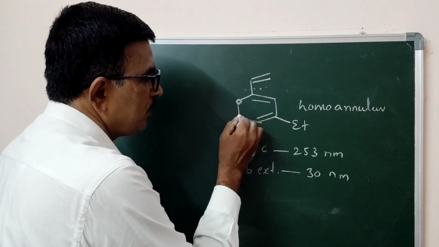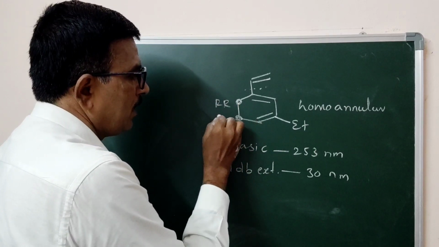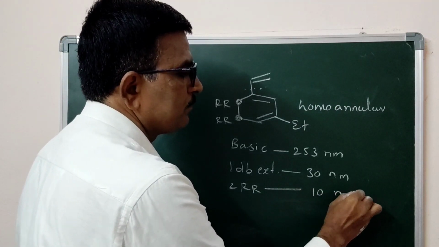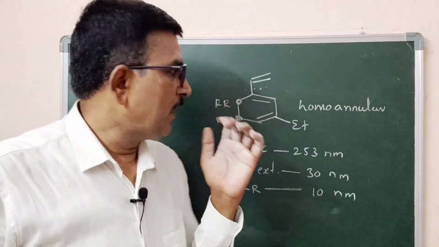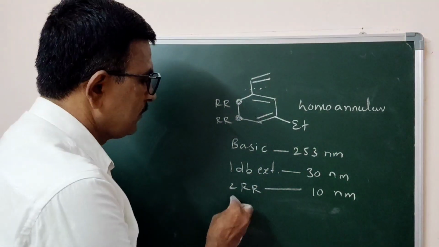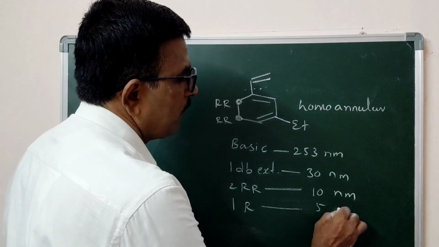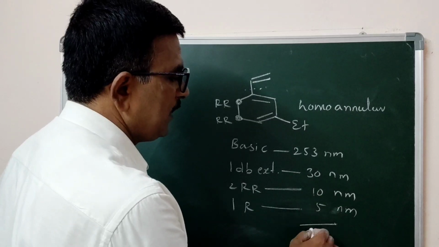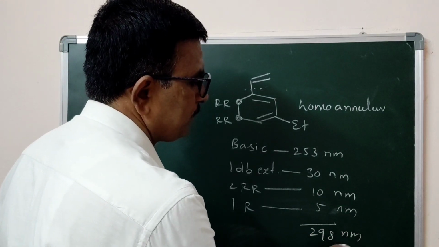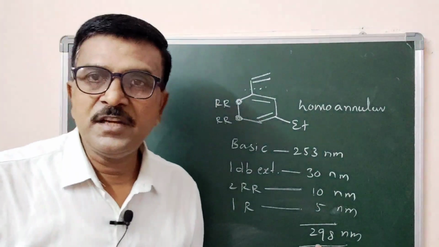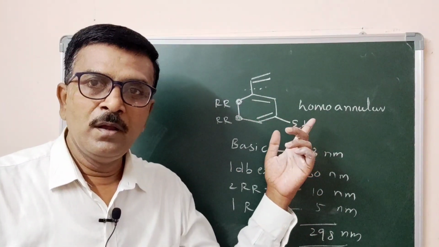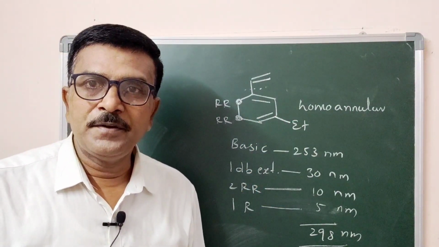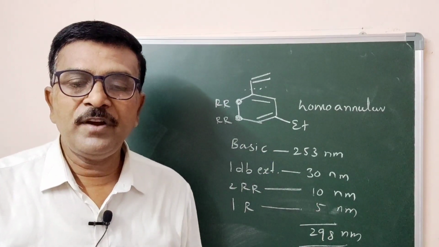Now this is one ring residue, this is the second ring residue, RR here, RR here. Two ring residues contribute 10 nanometer. One alkyl group, 5 nanometer. There are no exocyclic double bonds. So it becomes 298 nanometer. You can observe there is a change in the absorption maxima from the first example to its isomer, the second example. In this way we can calculate the absorption maxima for different molecules.